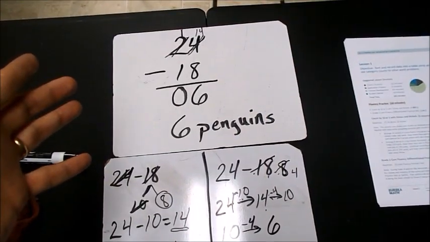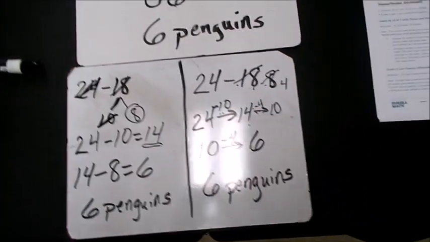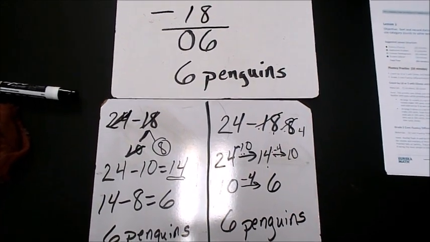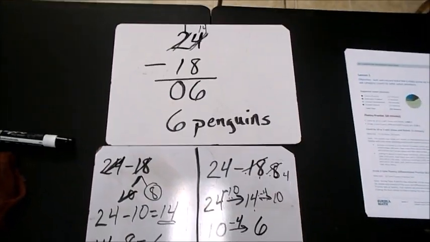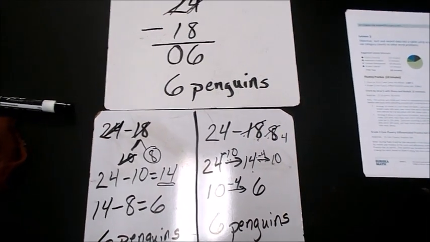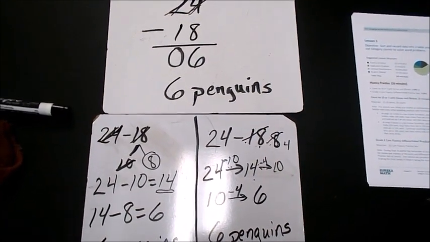Either strategy ends up with the same answer: 6 penguins. I do not care which way or what strategy works best for you, as long as you are able to do one of these strategies and get the correct answer. Again, whatever strategy works the best for you, you should come up with the answer 6 penguins.